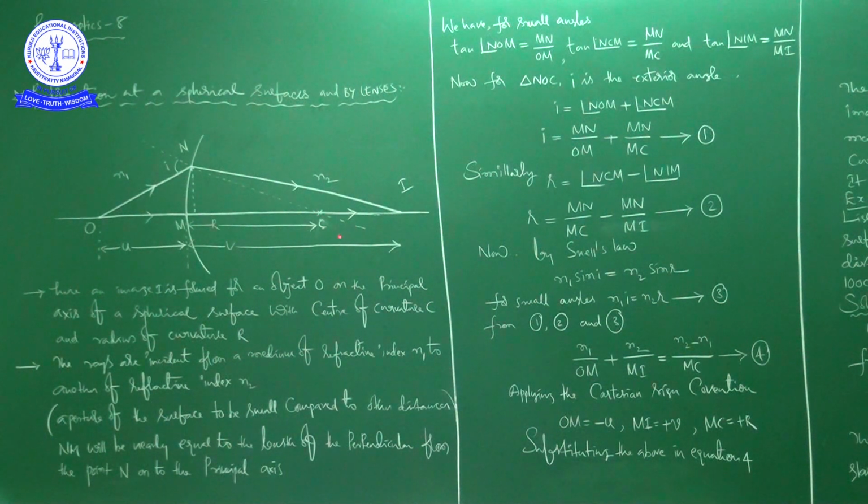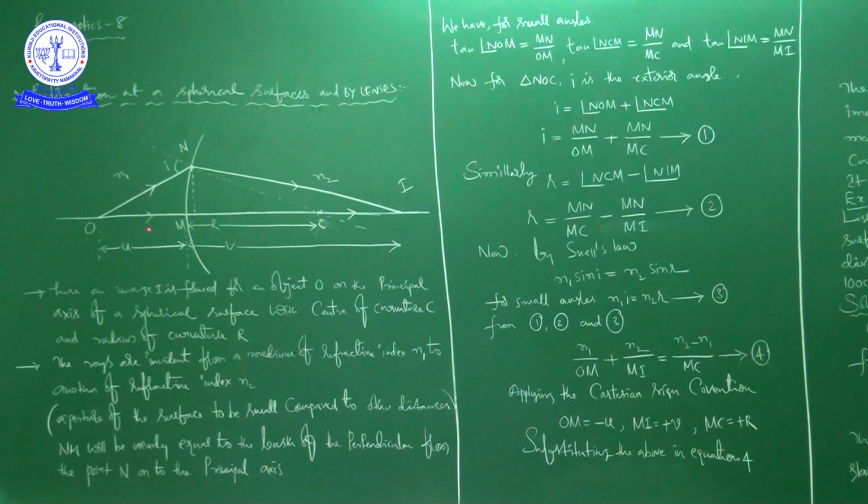Now I will show you how the image will be formed in case of a single curved surface. It is the object O, and it is the image I. First from the object, this is the incident ray of light going and it will be incident on the curved surface. After refraction, this is the refracted ray. Here the rays will meet.